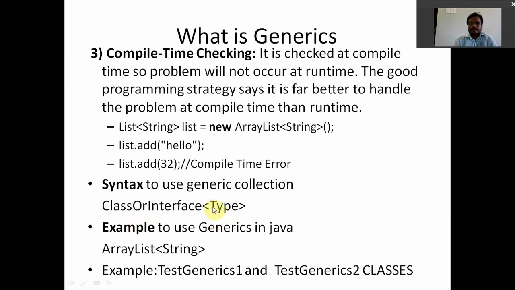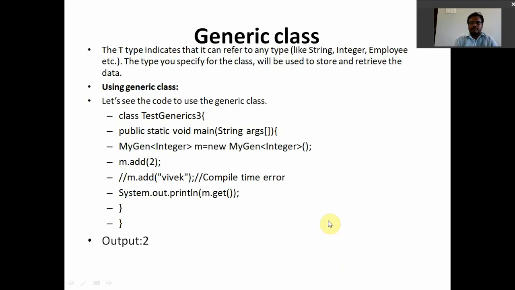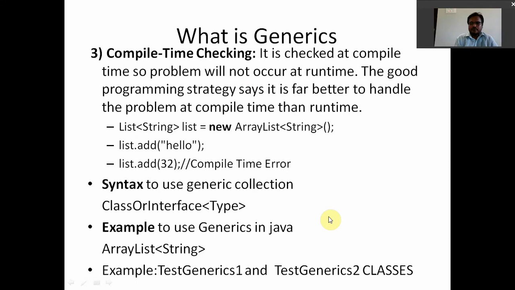This is the syntax to create a generic collection. For example, this is ArrayList of String. Here also, List of String, this is ArrayList of String. Now we are observing two examples, the TestGenerics1 and TestGenerics2 classes.